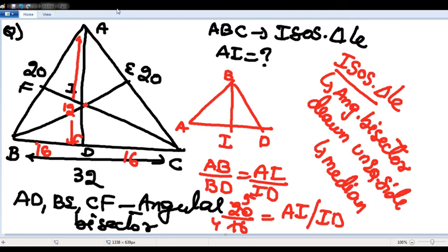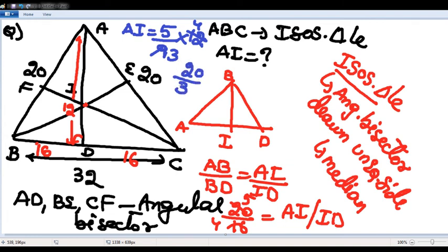So the AI value is nothing but 5 parts, 4 parts, total 9 parts, 5 by 9 into AD. AD is 12. 3 4s are, 3 3s are, 20 by 3. I hope it is clear.